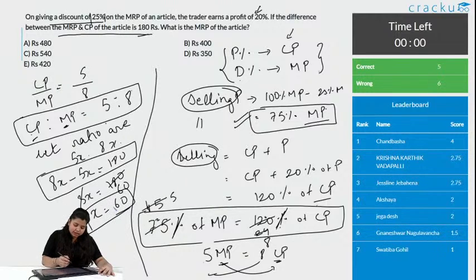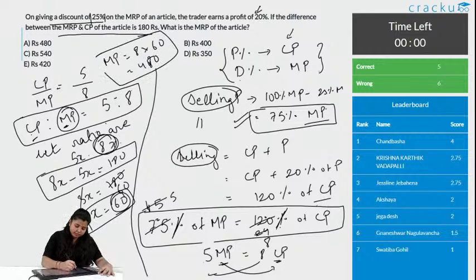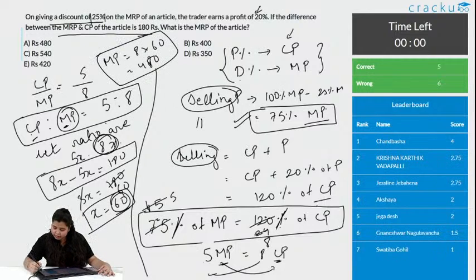Am I clear till here? Now, we know the marked price is equal to 8x, and we know the value of x. So, can we say the marked price is equal to 8 into 60, which is 480. Did you get the last step? Is the process clear now? Are the steps clear to you now?